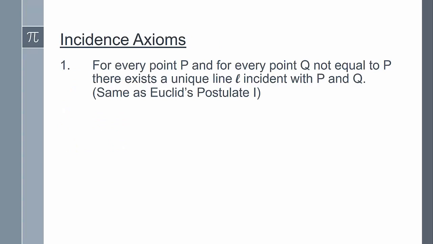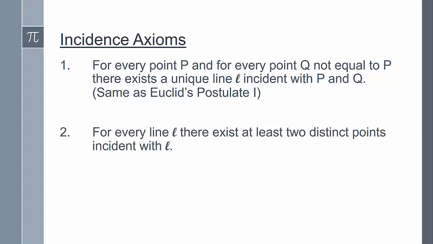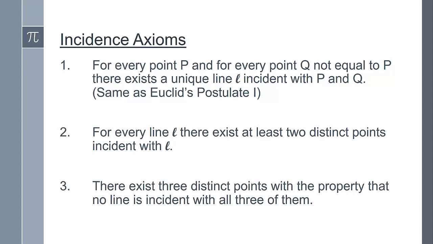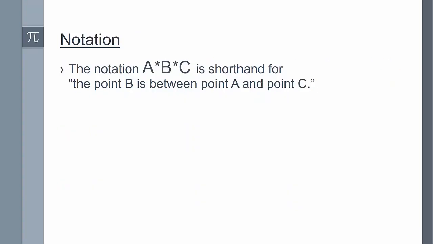So let's remind ourselves of Hilbert's incidence axioms. For every point P and every point Q not equal to P, there's a unique line L passing through P and Q. For every line L, there exist at least 2 distinct points on L, and there exist 3 non-collinear points. In order to discuss the betweenness axioms, we'll need to first define this notation. The notation A * B * C is shorthand for the phrase "the point B is between point A and point C."